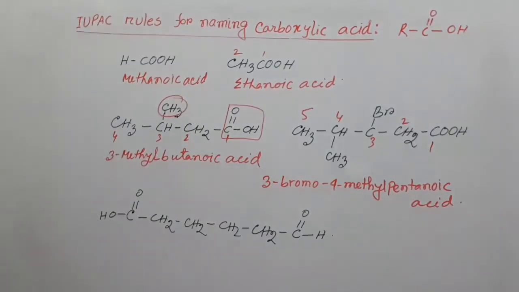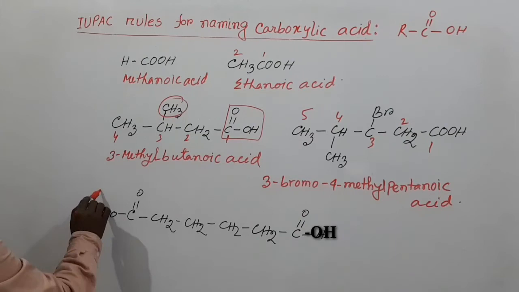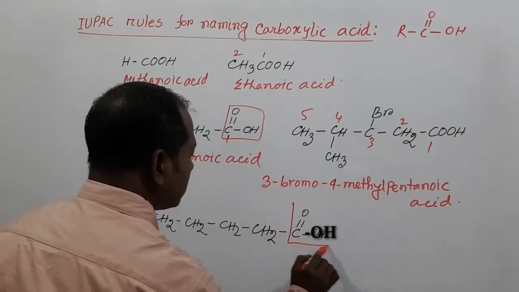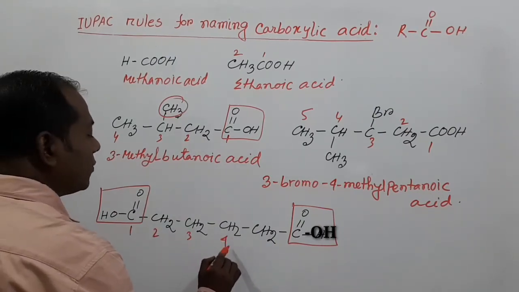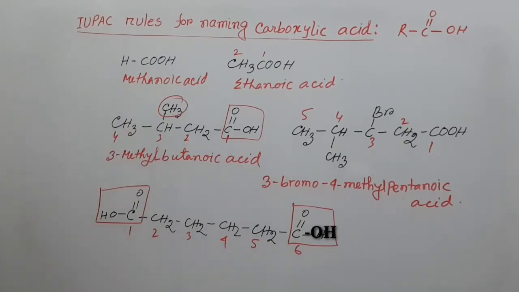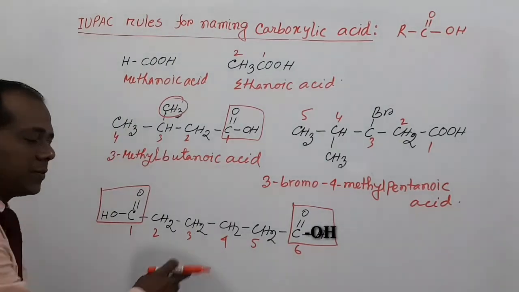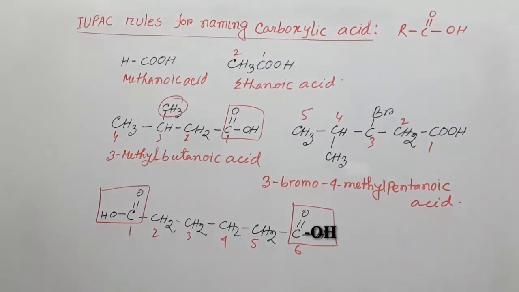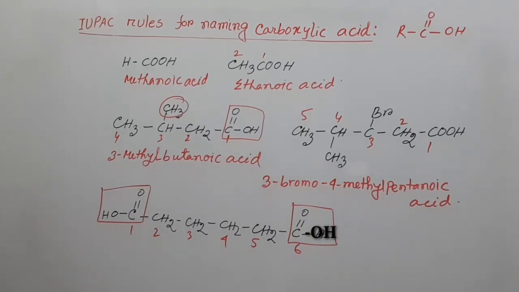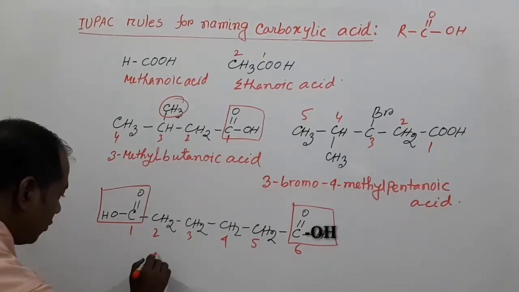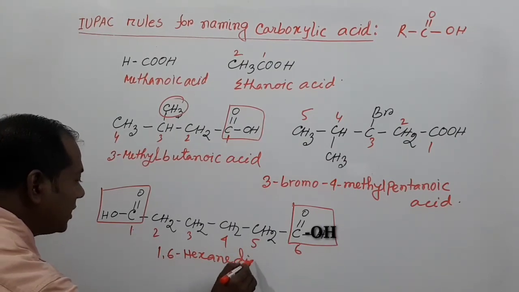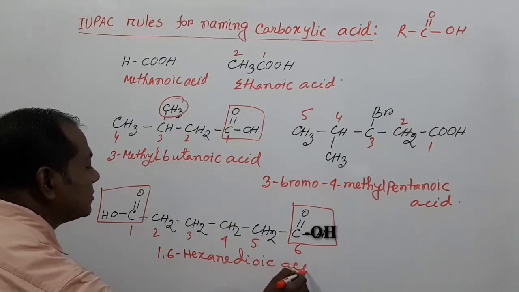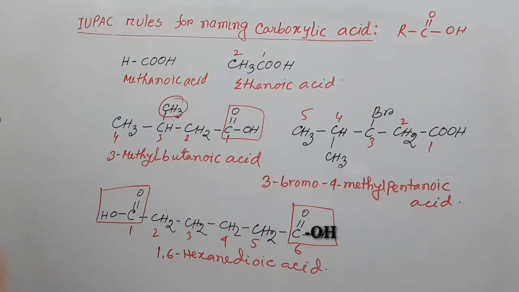Okay, my dear students, now in this compound we see that 2 carboxylic groups are present, and if this carbon is 1, this is 2, this is 3, 4, 5 and 6, and 6 carbons are present in the parent chain. So we can name this compound 1,6 hexanedioic acid.